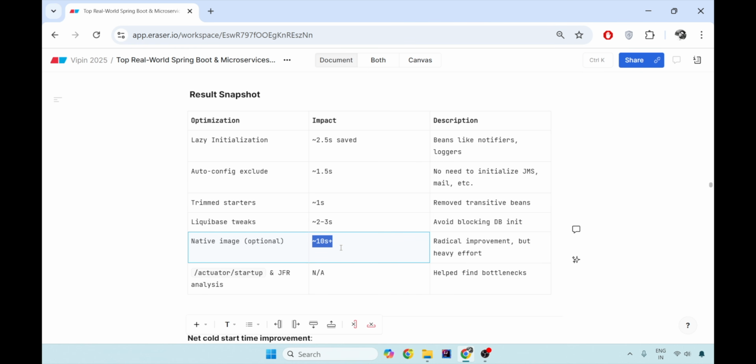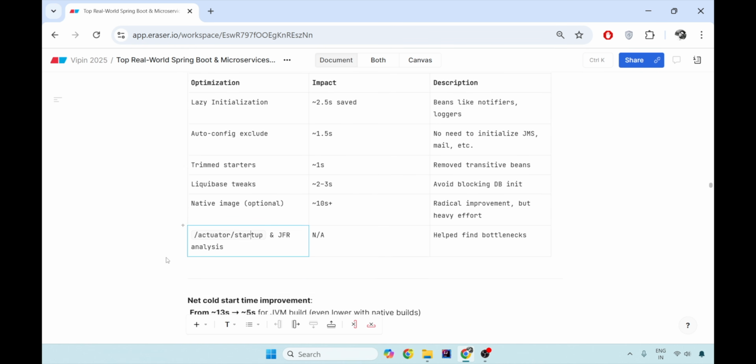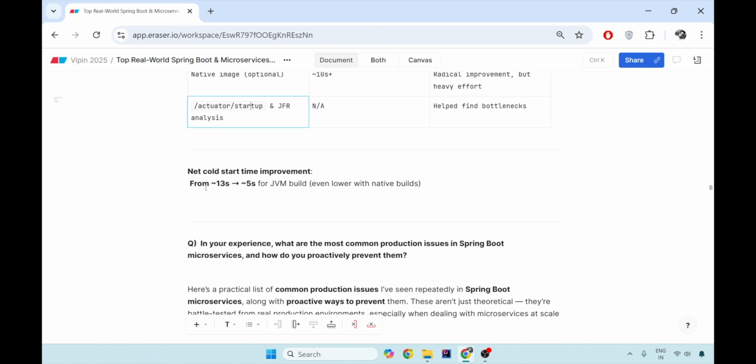And then you can make use of the actuator startup endpoint and JMeter testing to find out the bottlenecks and where the actual problem lies, and that will also impact your cold start. So the net cold start can go down. If it was initially 13 seconds, you can come down to 5 seconds for JVM builds and even lower for GraalVM images. So that is the cold start, the issues with it, and the benefits you get